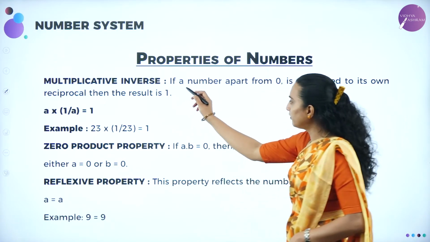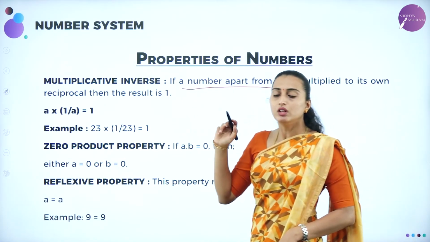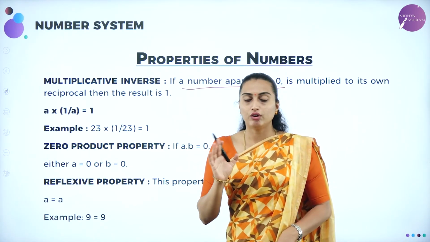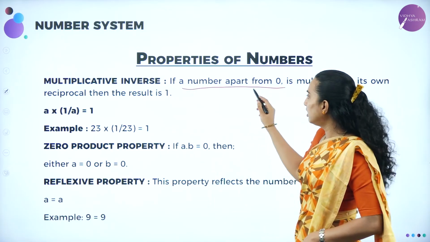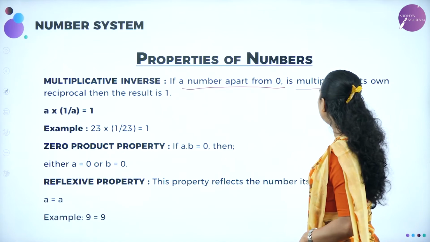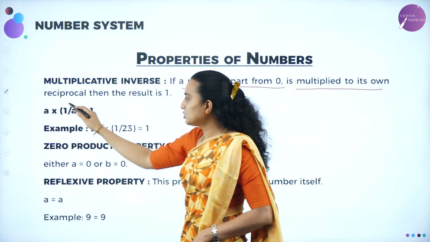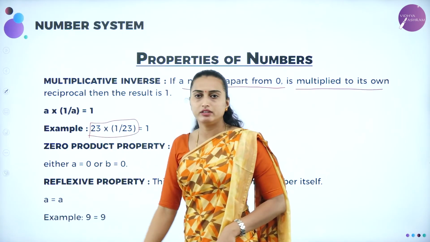Here you have the definition. If a number apart from 0, why apart from 0? If you multiply anything by 0, you are going to get 0 only. You are not going to get 1. I want 1 as a result. So here a number apart from 0 is multiplied by its own reciprocal. Here A into 1 by A. Here I have taken 23 into 1 by 23.